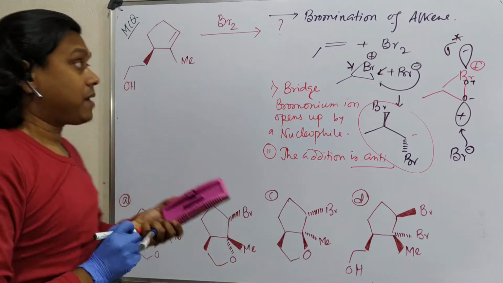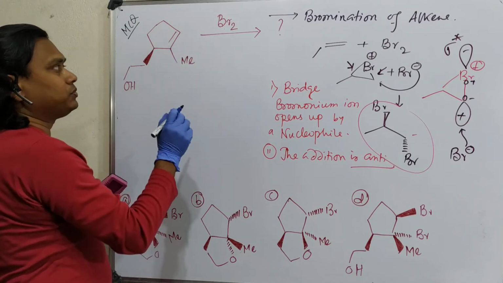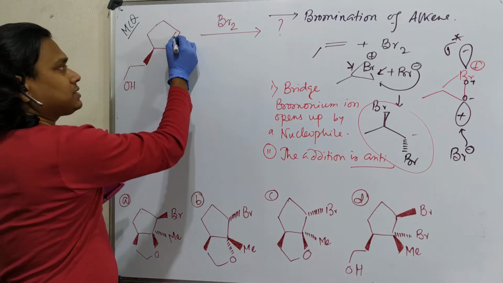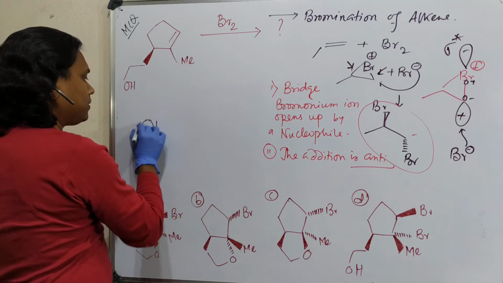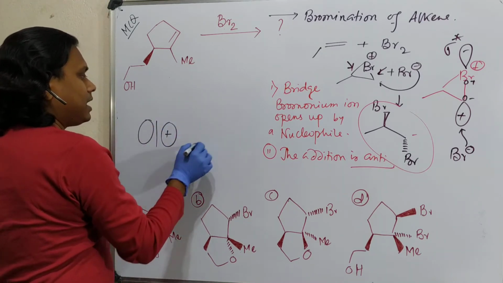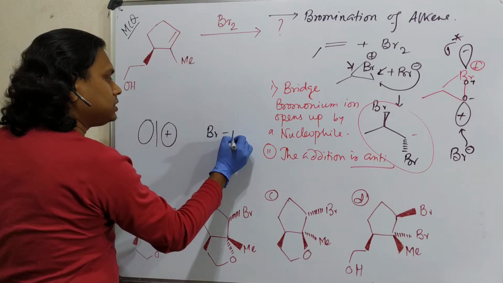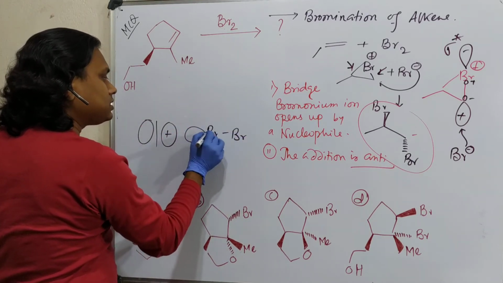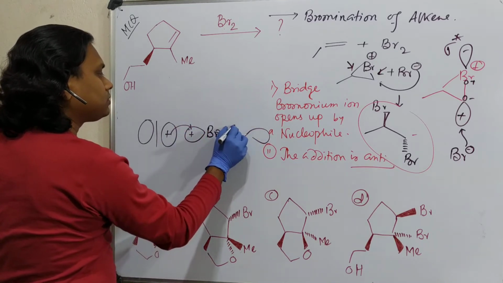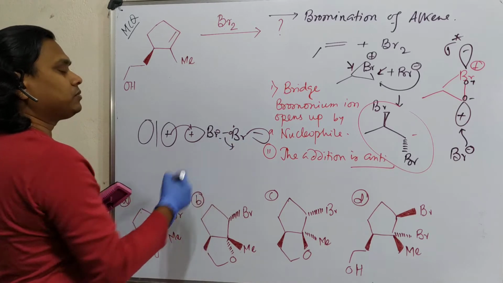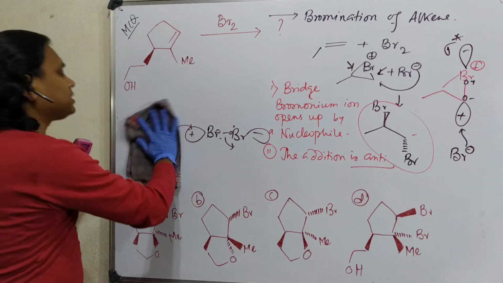Now apply the idea here. First of all, this will undergo bromination, and how does bromination occur? If you look at the pi bond, this is the HOMO of pi. And this gives electrons to the sigma star of the bromine-bromine bond. This is the sigma star. So this gives electrons, and in this way this bond breaks. This is the strategy. Now this exactly happens here.